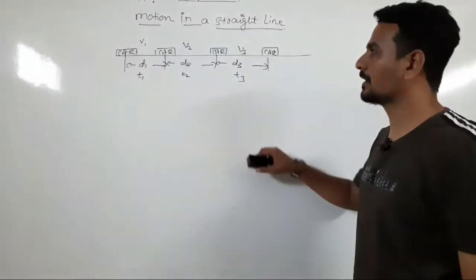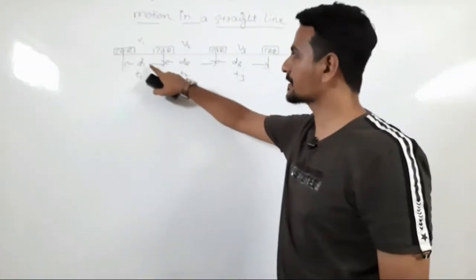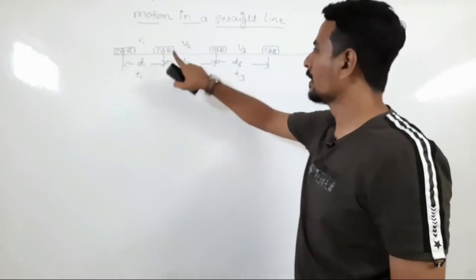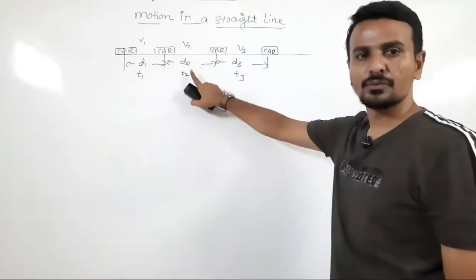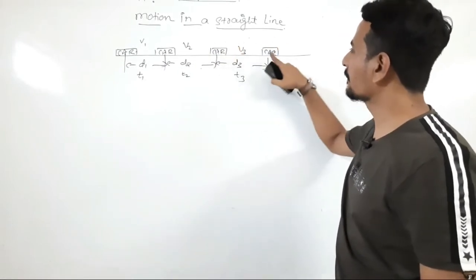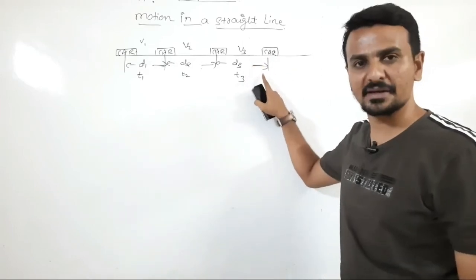Okay, so we will find the average speed for this car. The car is traveling a distance of d1 with a speed v1 in a time interval of t1. It is traveling a distance d2 with a speed v2 in a time interval t2. Next, with a speed v3, it is covering a distance d3 in a time interval t3.